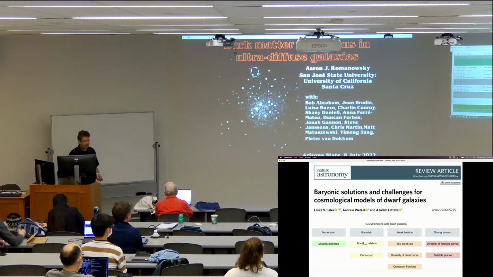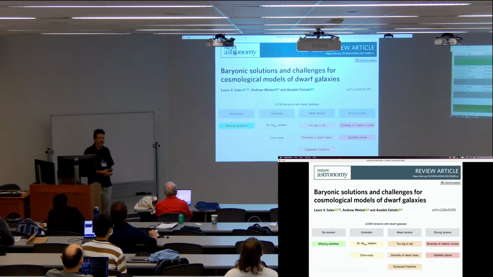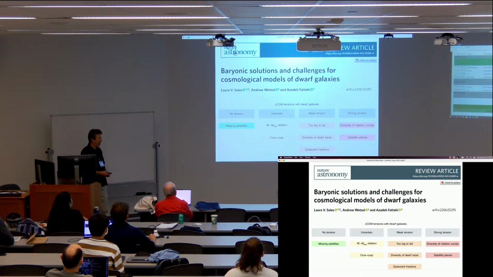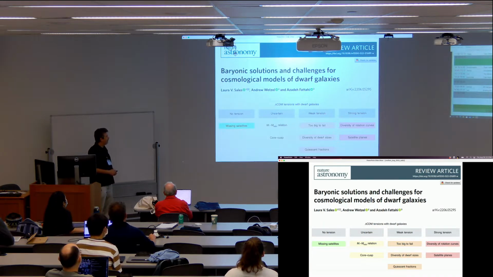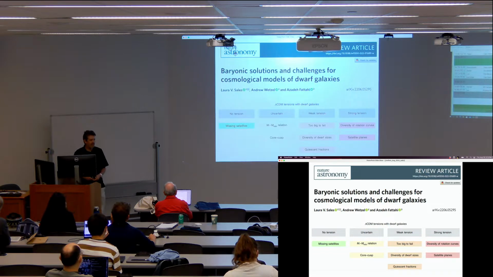I've not seen this paper discussed yet, unless I missed it at this meeting, but to me it was a nice recent review by Laura Salas et al. in Nature Astronomy this year about looking at puzzles with dwarf galaxies and if there are any challenges to lambda CDM or conventional galaxy formation. They classified different types of observational versus theoretical challenges according to how strong the tension appeared to be. The really famous one going back decades is the missing satellites problem, which they evaluate as a solved problem.